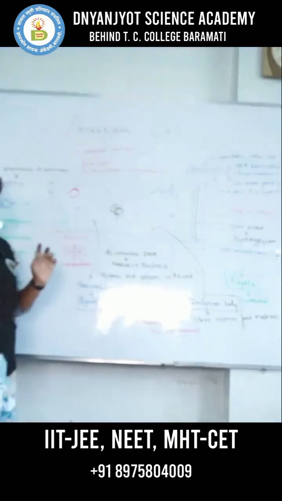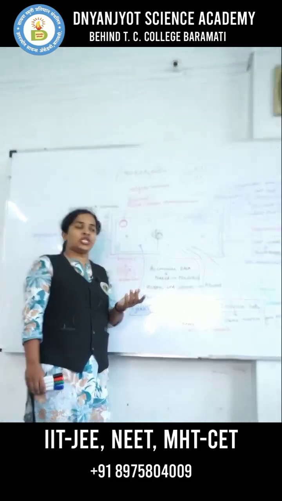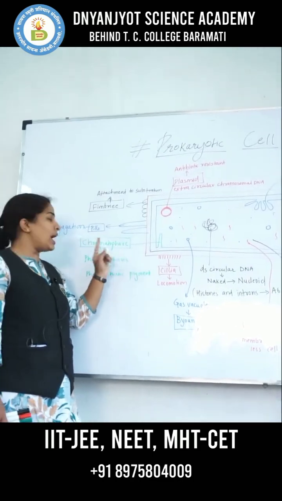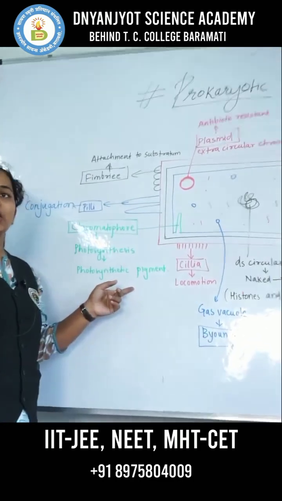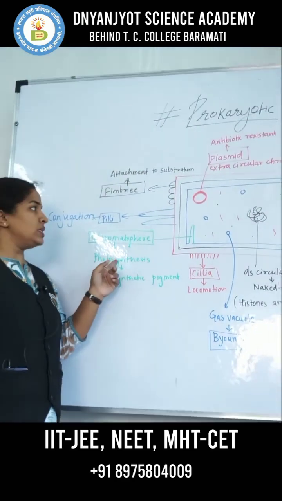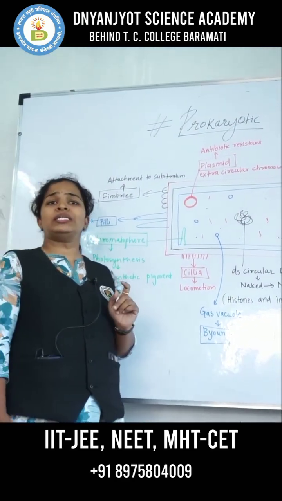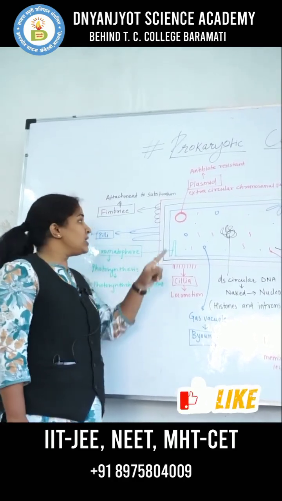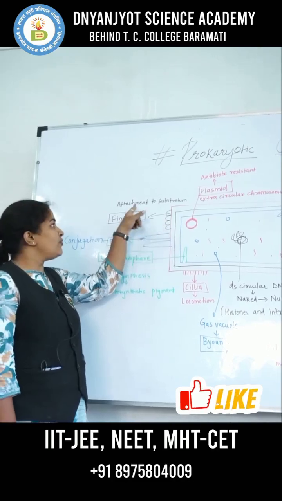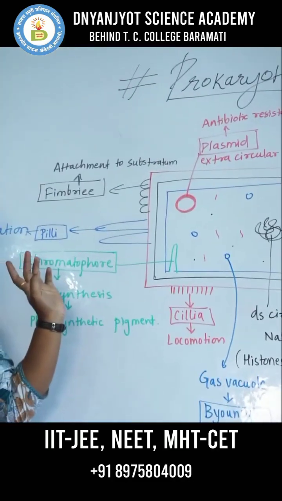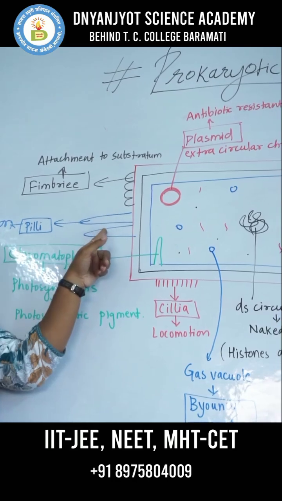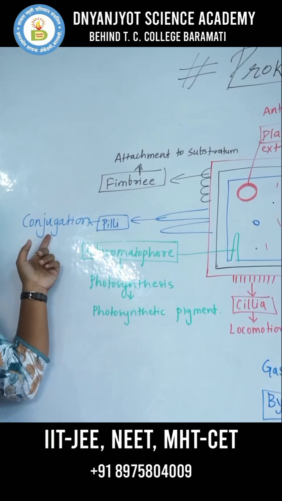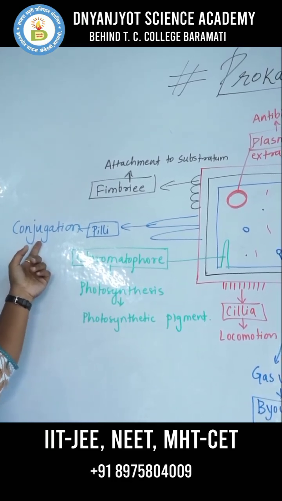The prokaryotic cell membrane has another modification, the presence of chromatophores. The chromatophore has photosynthetic pigments, hence it plays a role in photosynthesis. For attachment and adhesion to the substratum, the prokaryotic cell has fimbriae. It also has pili, which are helpful for conjugation, meaning the exchange of genetic material between prokaryotic cells.